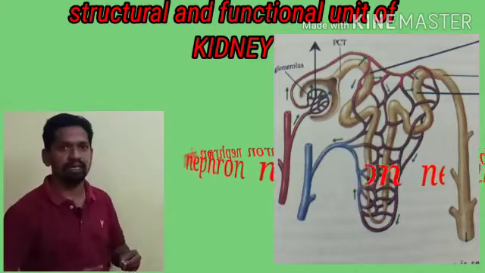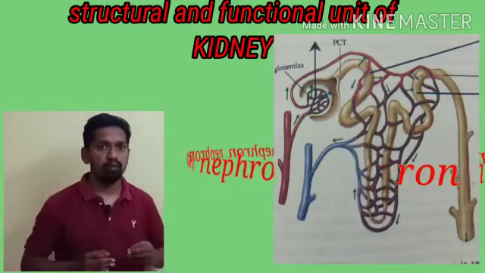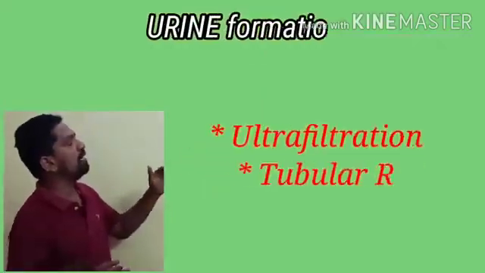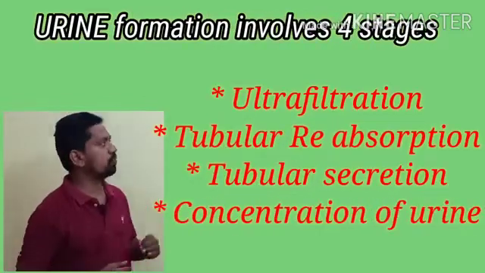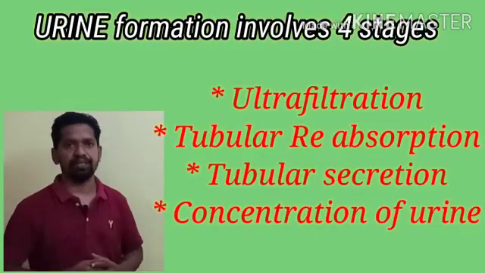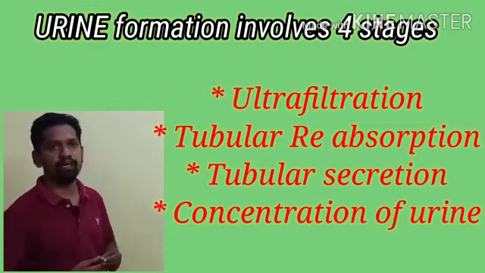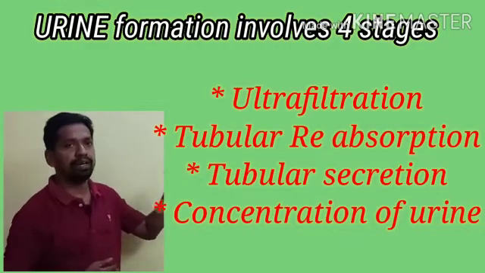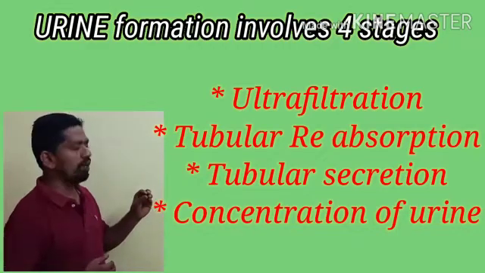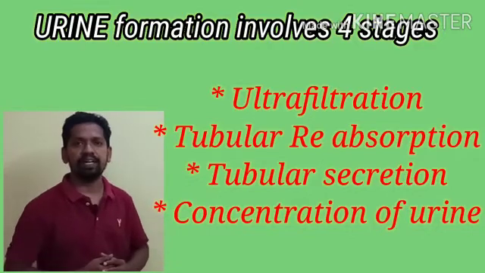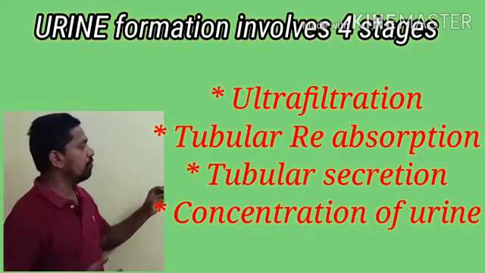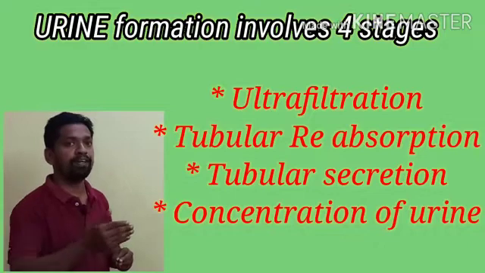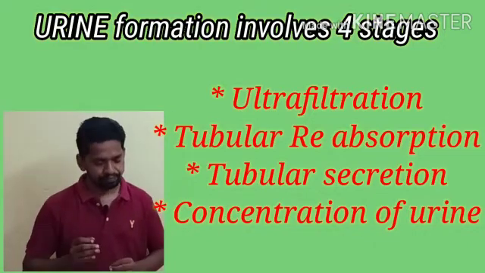And of course, in the urine formation, mostly we have four important stages. First one, ultrafiltration. Second one, tubular reabsorption. Third one, tubular secretion. Fourth one, formation of hypertonic urine.